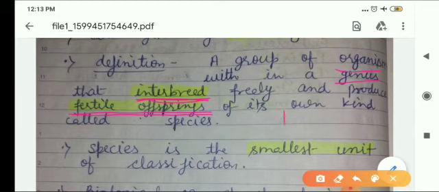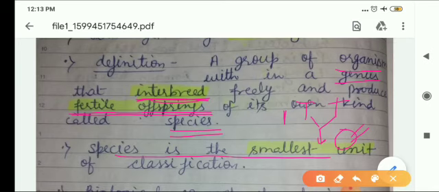Suppose in case of human, men and women cross and a baby is born, that should be fertile. That is called species.